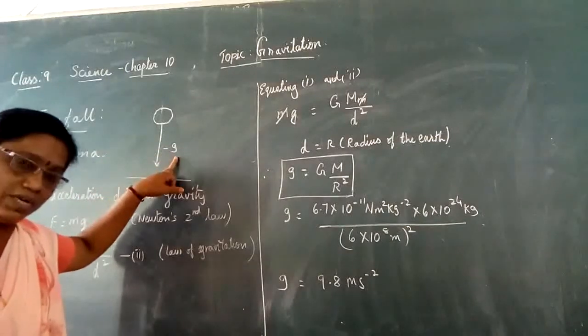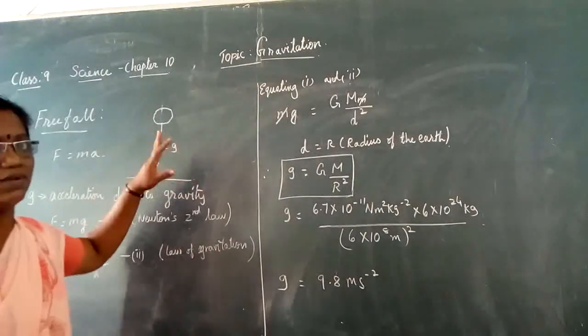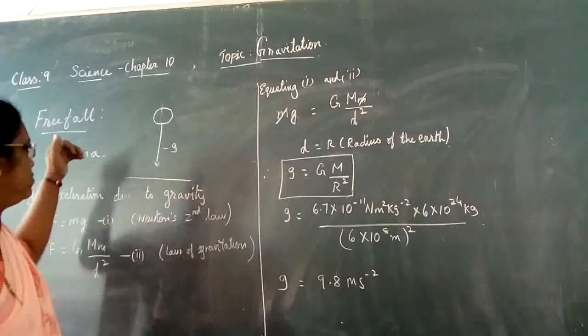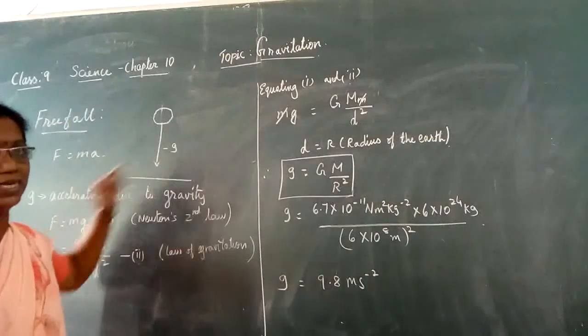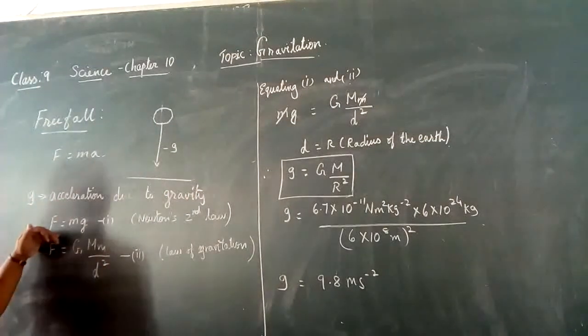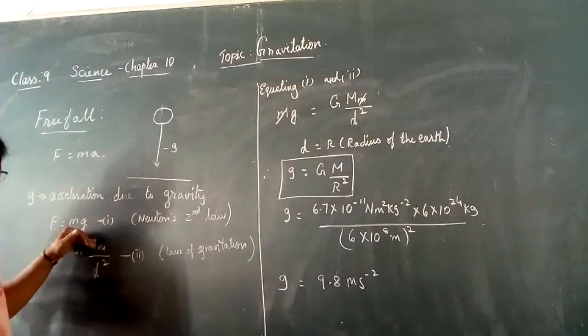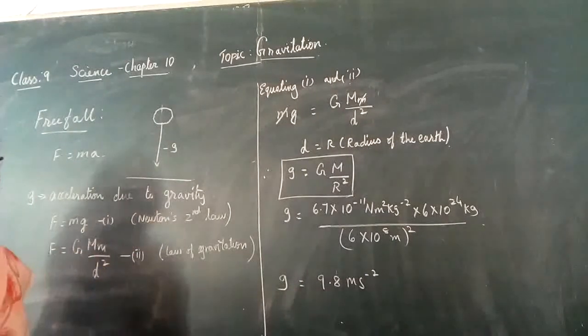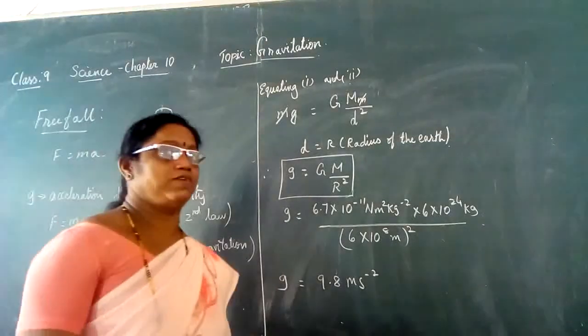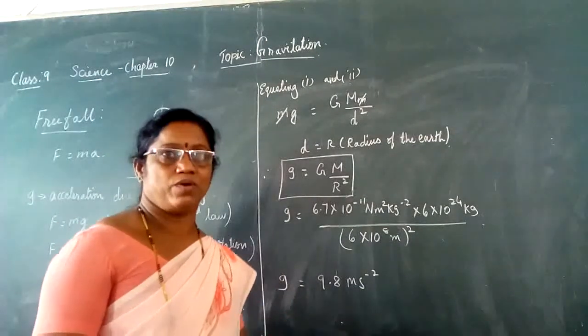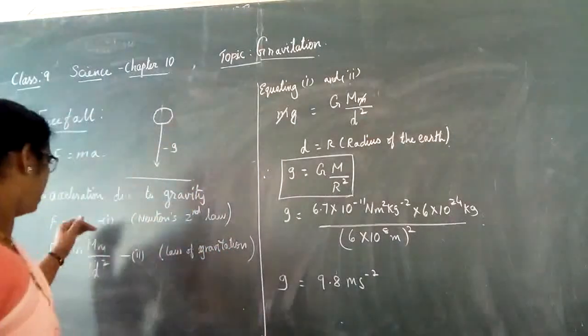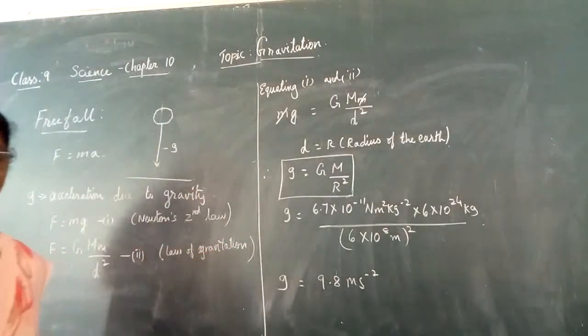Acceleration due to gravity: in free fall, only gravitational force acts. Hence we replace a by g. So we can write F is equal to ma as F is equal to mg. This is according to Newton's second law of motion. So the force acting on a moving body is equal to mg. Let it be equation 1.